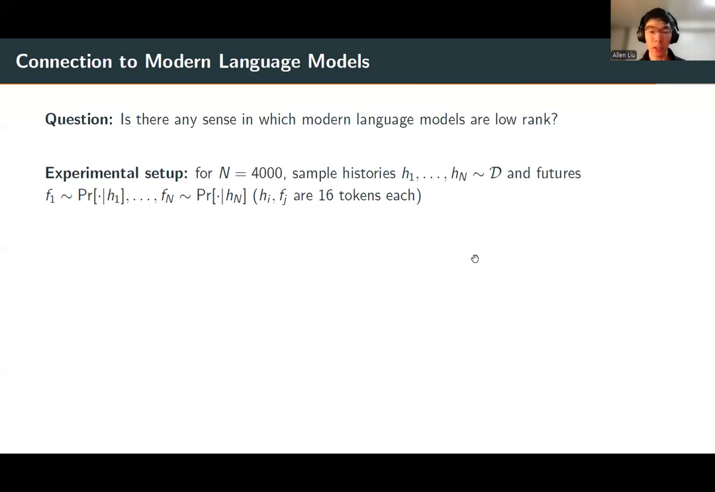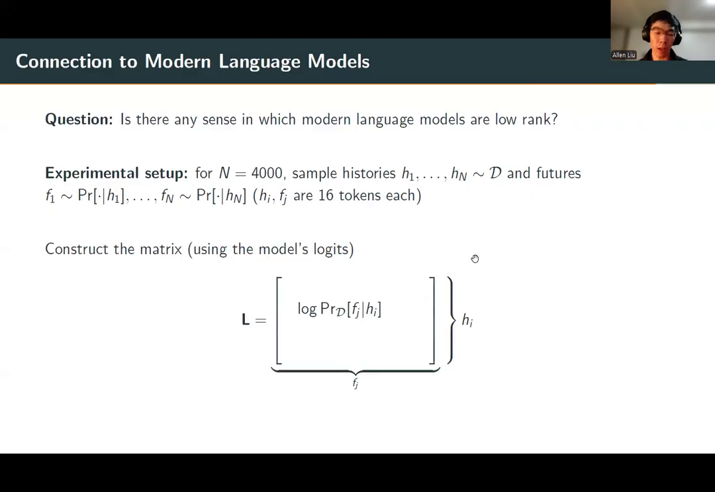we sample a bunch of histories from the language model. And for each history, let's sample one future conditioned on this history. So this gives us n histories and n futures, and say there are 16 tokens, or roughly 16 words each. Now we construct the following matrix, whose rows are indexed by the histories and columns are indexed by the futures. It turns out that instead of the conditional probabilities, it will be useful to have the log probabilities instead.